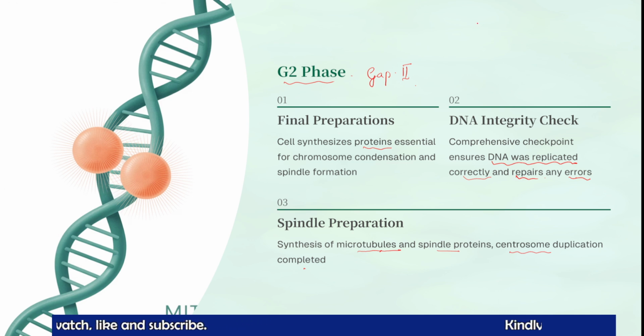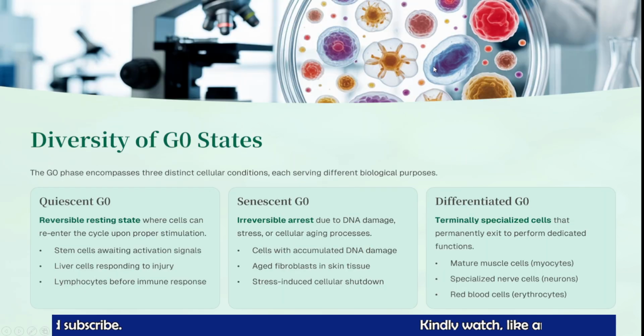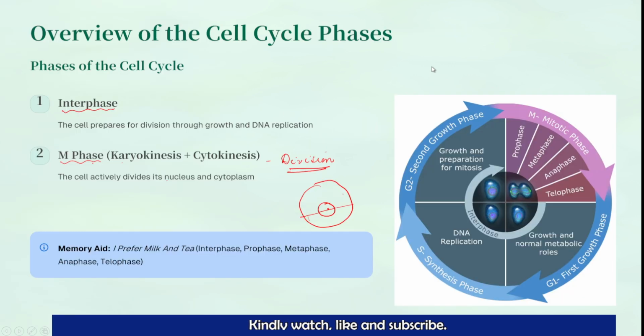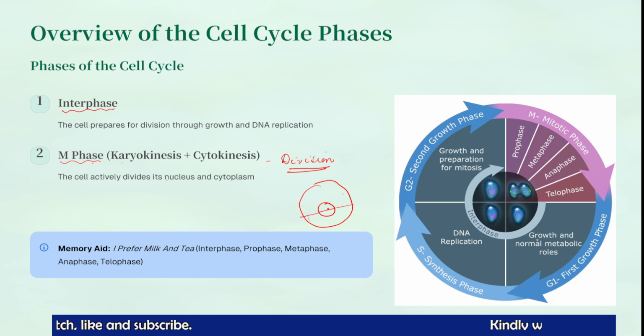So remember all the three phases under this interphase. What are the three phases? Yes, G1 phase, S phase, and G2 phase. We are coming back to the diagram again. Just have a look at the diagram. So here you can see there is growth and normal metabolic roles in the G1 phase, followed by S phase. Here the crucial step is the DNA replication, and then the final preparation, again growth and preparation for the M phase taking place.